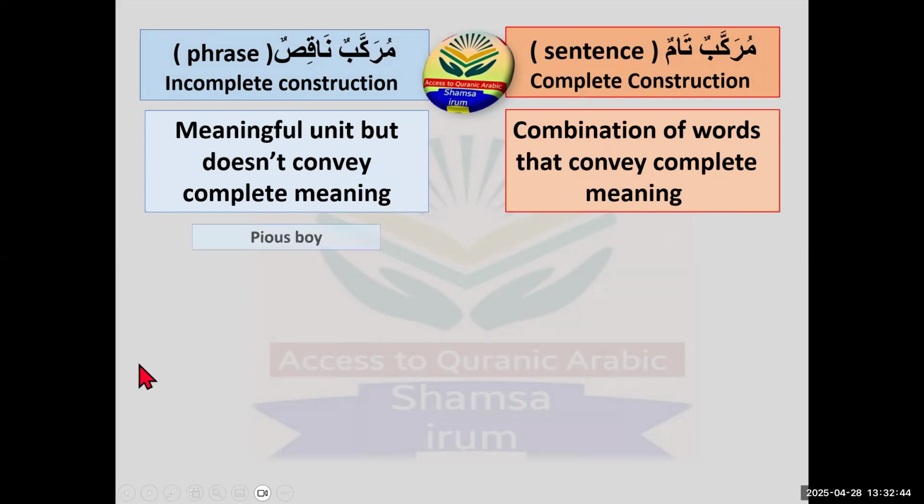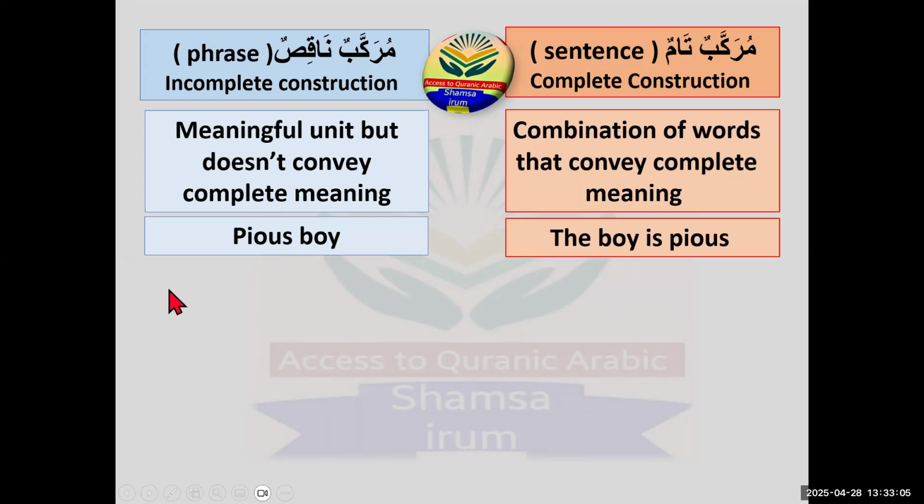The first one is from the descriptive phrase, which is a pious boy. We covered this in the last lecture. The pious boy is meaningful, both words are meaningful, but it doesn't convey the complete meaning. If we say that the boy is pious, now it makes sense.